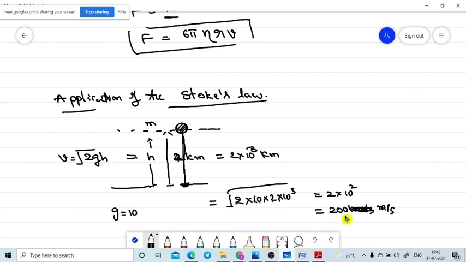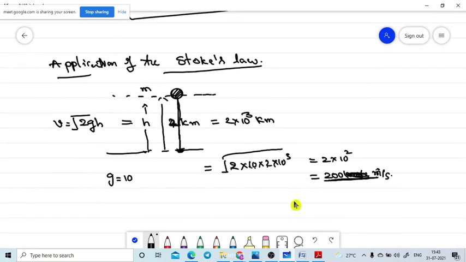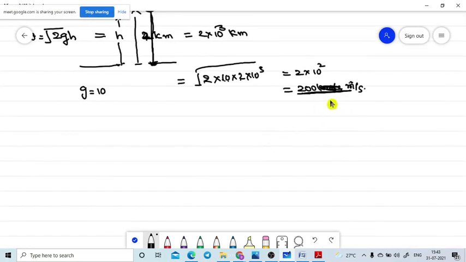Will you please look at this one? It is not a small value. It is a big value. In 1 second it is moving with this much velocity. Do you see this one? If we convert this value into hours, how can we convert it? 60 into 60.